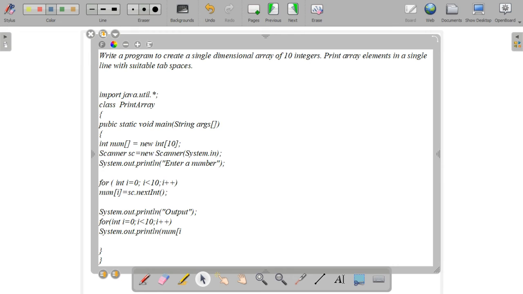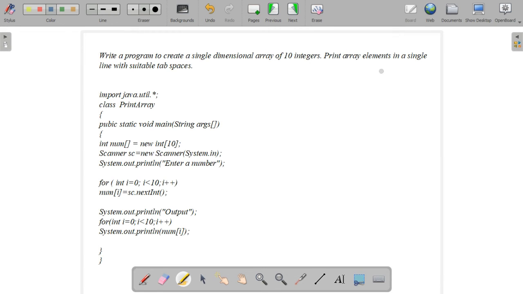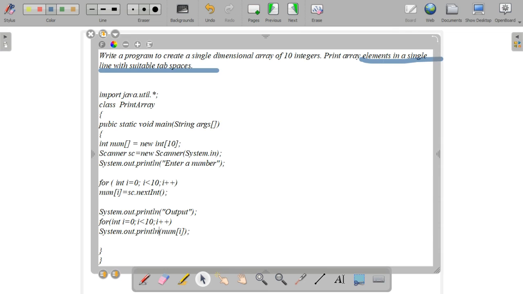And one more thing, in this question they have specified to print the array elements in a single statement, single line with suitable tab space. Means we don't want to specify this println.